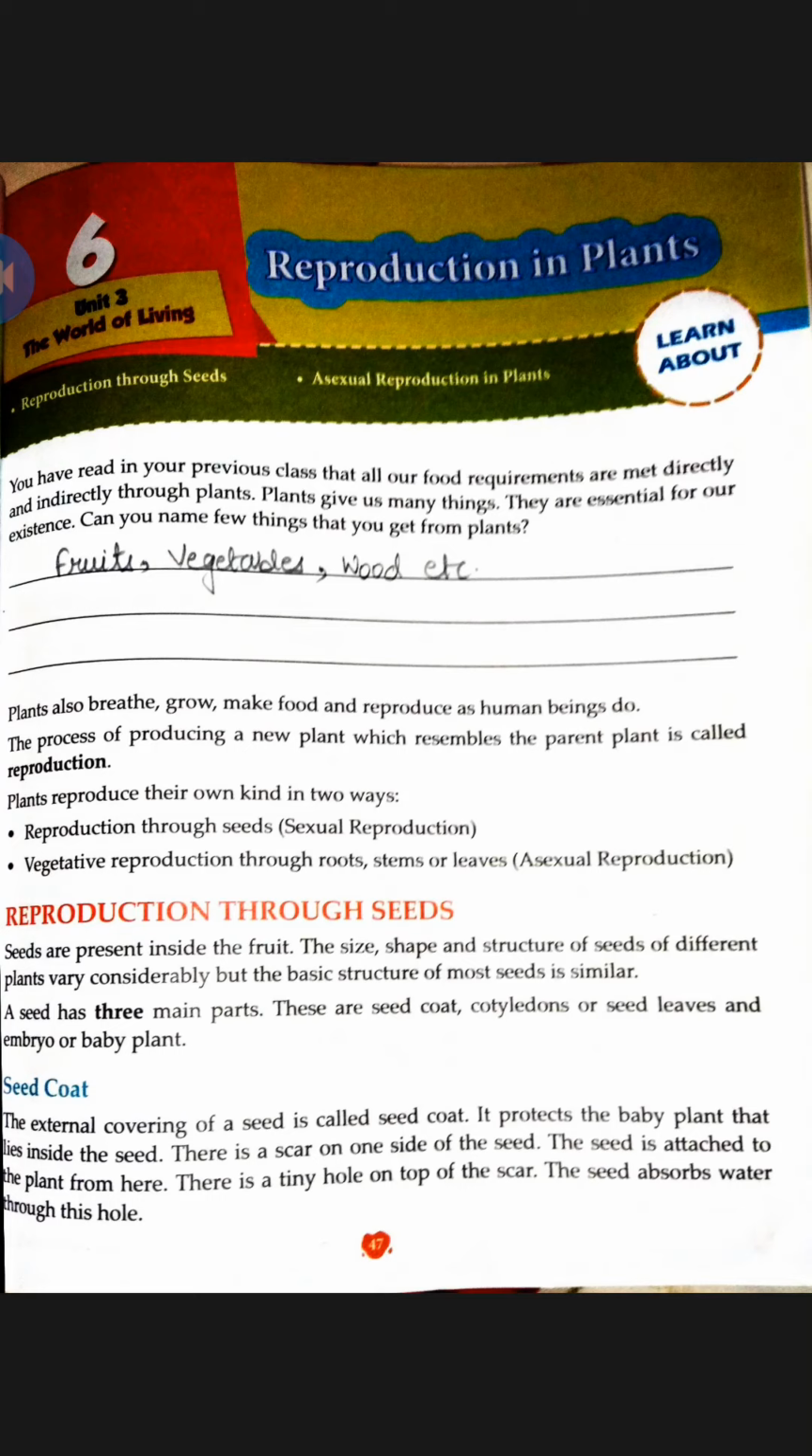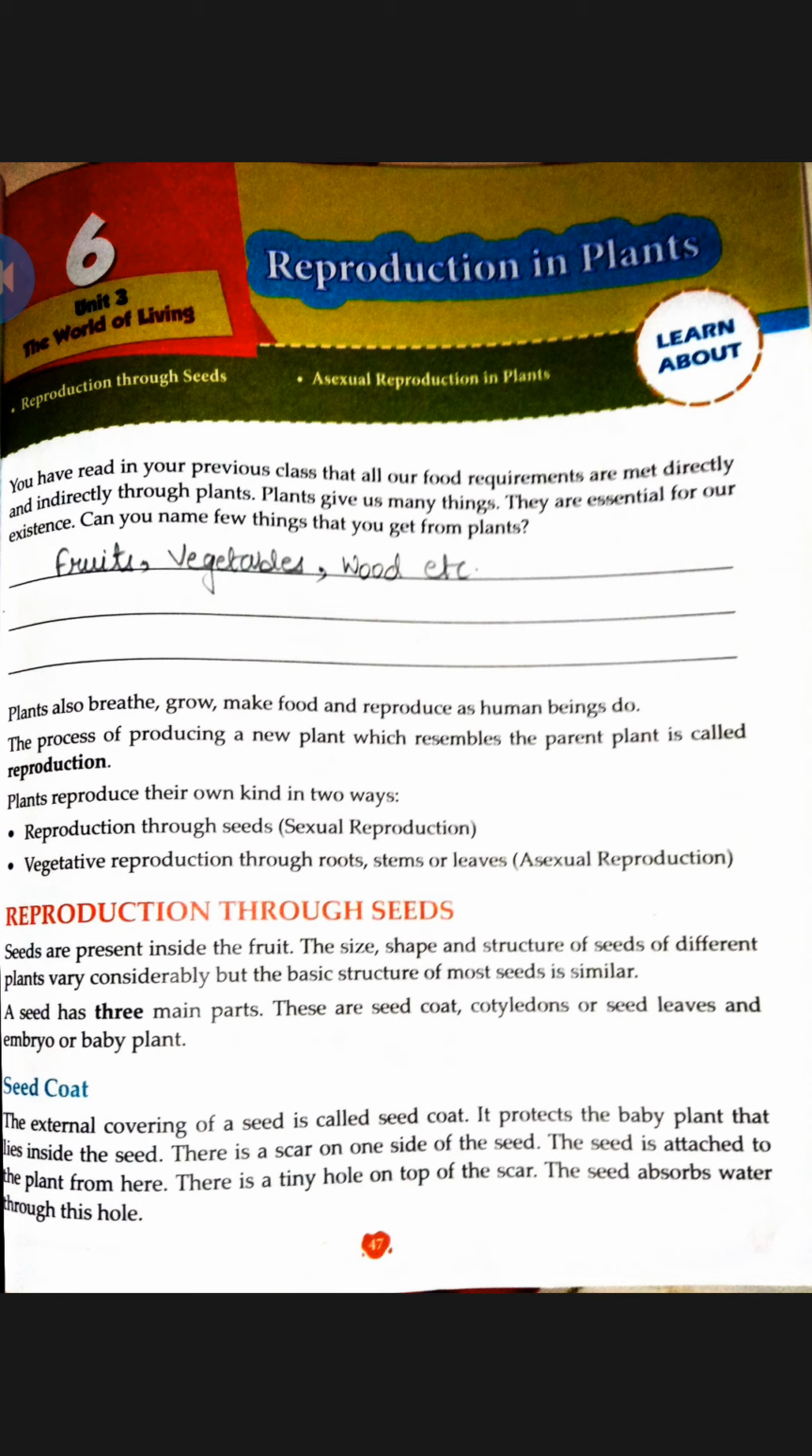Plants also breathe, grow, make food and reproduce as human beings do. Plants are also said to be living things. Why? Because they also breathe, they also grow, they also make food of their own, and they also reproduce as human beings do. The process of producing a new plant which resembles the parent plant is called reproduction.